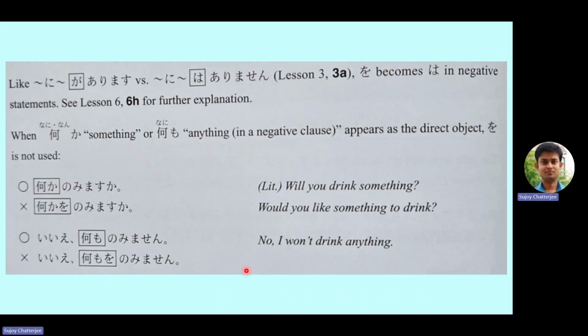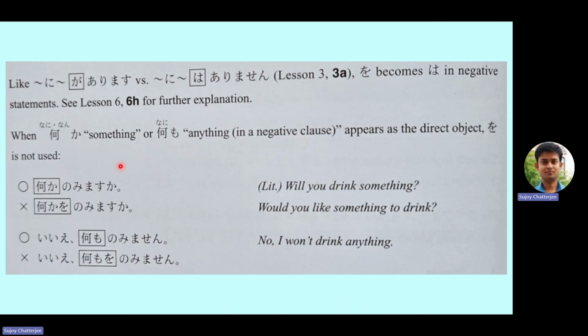When nanika, which we have learned in the previous lecture, means something, or nanimo, that is anything, or nothing in a negative clause, and when this appears as the direct object, then o is not used.